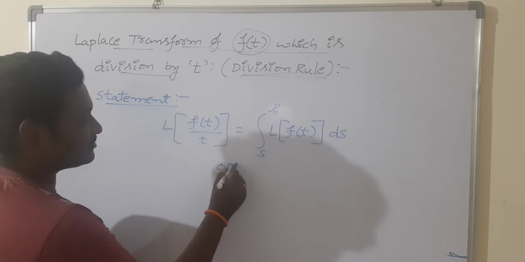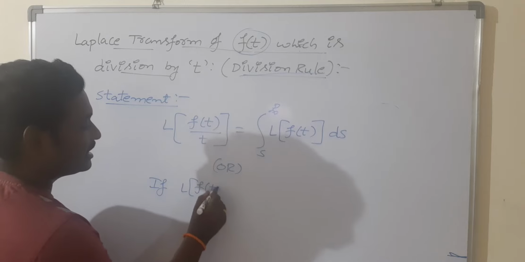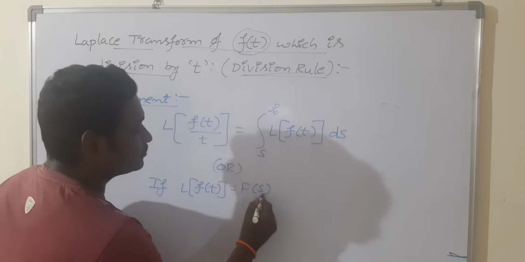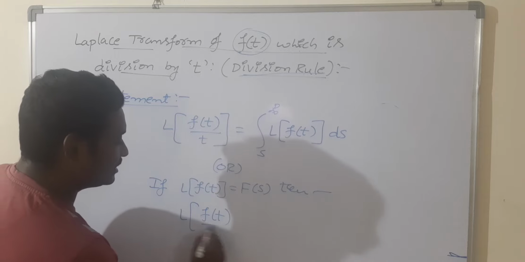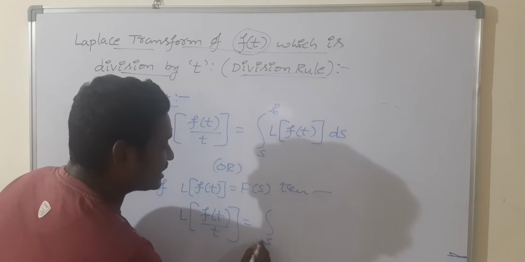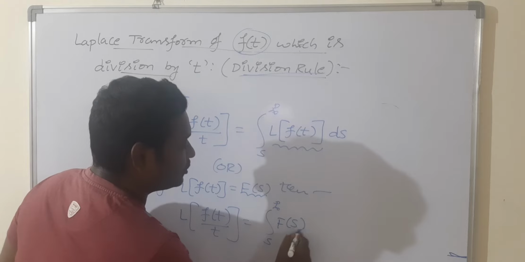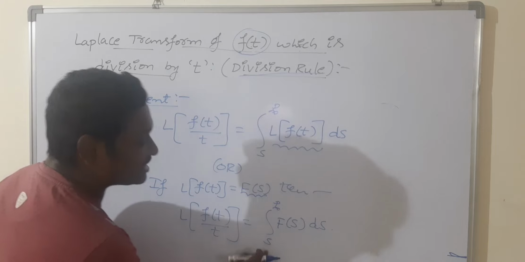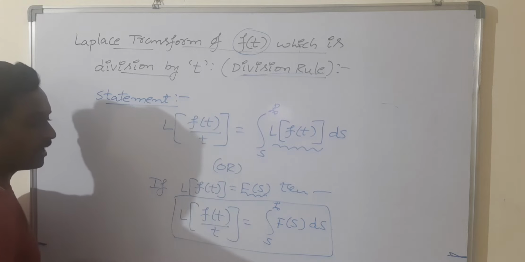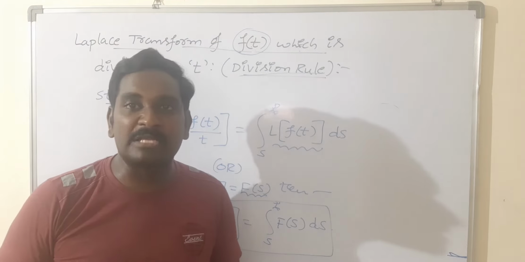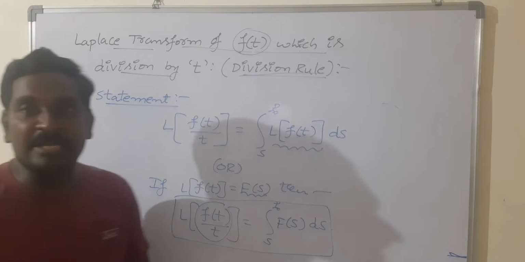We can also express this as: if the Laplace transformation of the numerator gives a function of s, then the Laplace transformation of f of t by t is equal to the integral from s to infinity. Replace L of f of t by f of s. We should take the integration of f of s with respect to s within the limits s to infinity. This is the division rule. By using this formula, we can find the Laplace transformation of a function of the form f of t by t. So let us see the examples.